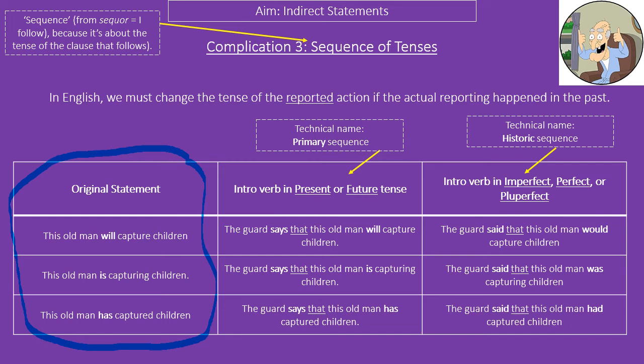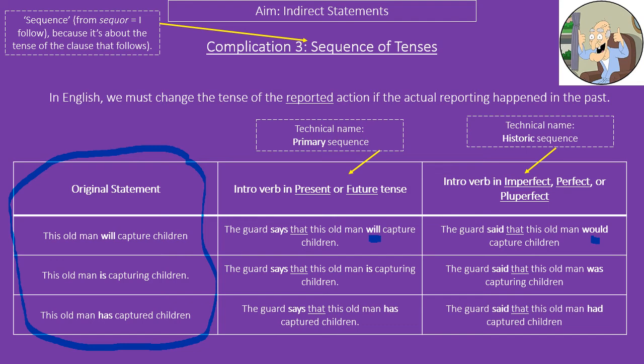If, however, the introductory verb is in a past tense, or if we want to be more specific, what's called historic sequence, then actually, yes, the tense of the reported verb changes. So it goes from will here to would here. This is purely to make it sound better in English. So instead of the guard said that this old man will capture children, more correctly in English, that should be the guard said that this old man would capture children. The guard said that is goes to was, has goes to had.